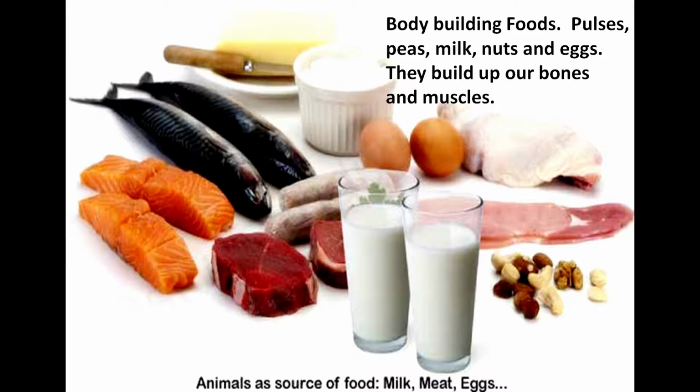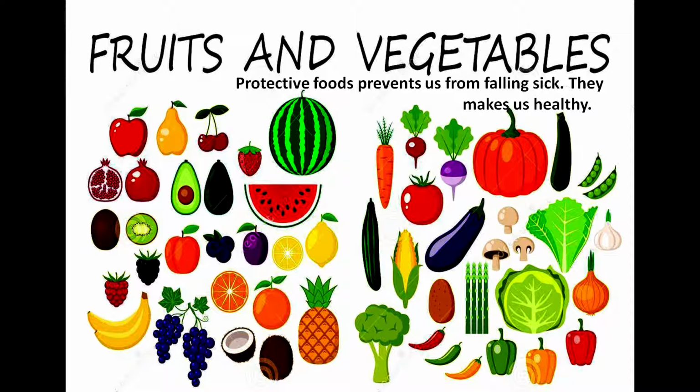Now let's see protective foods. All fruits and vegetables are combinedly called protective food. Now why do we call it protective food? Its name itself says it. Protective means that which protects us. So these types of food help us. They help to prevent us from falling sick. If we include this type of item in our food, we will remain healthy. We will be far away from being sick.